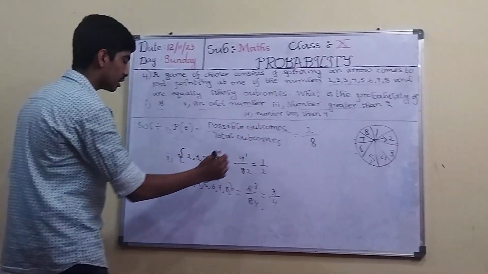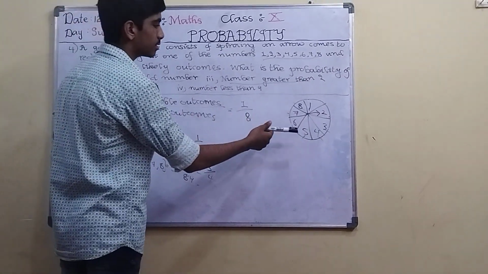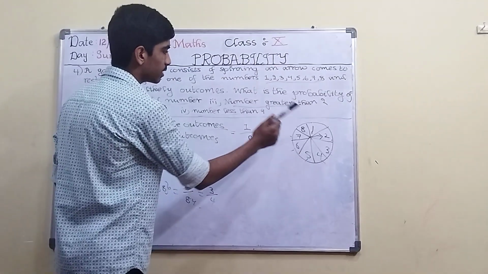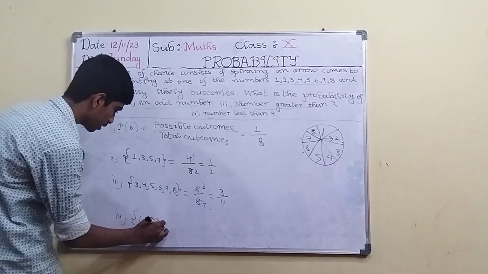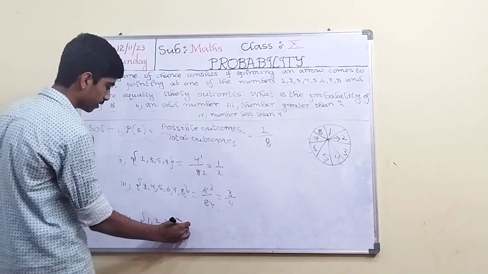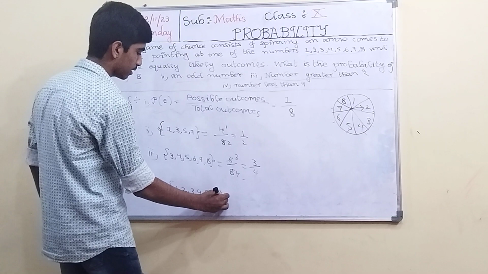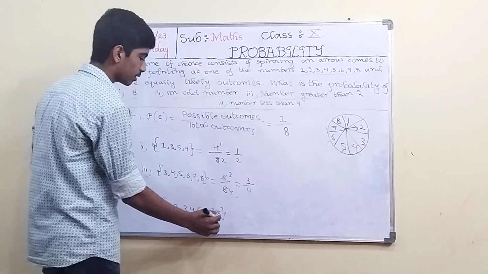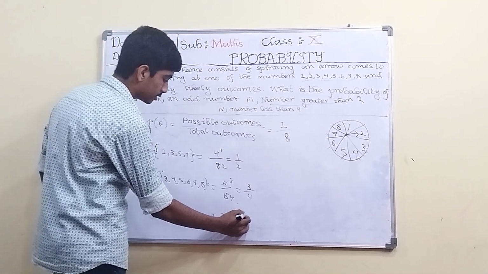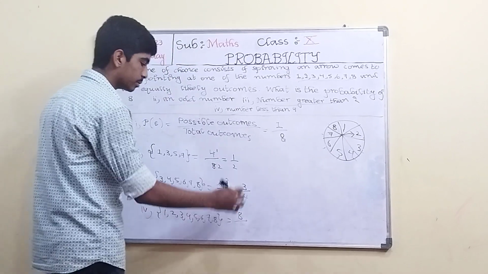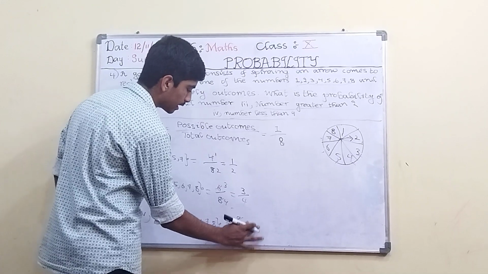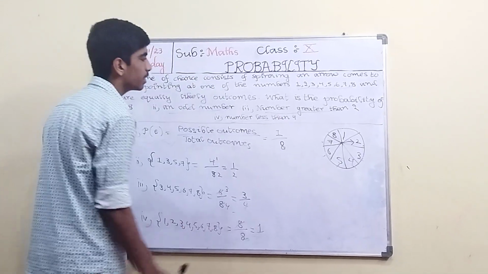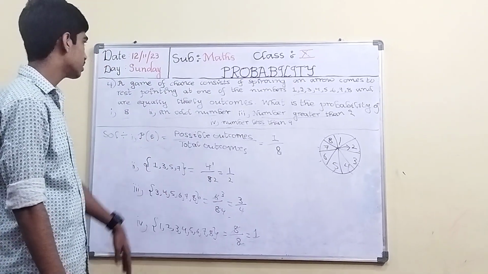And the last question is number less than 9. What are the numbers less than 9 in this game? 1, 2, 3, 4, 5, 6, 7 and 8. So write 1, 2, 3, 4, 5, 6, 7 and 8. These are the possible outcomes. 8 are there. So 8 by, what are the total outcomes? 8. 8 by 8 is nothing but 1 because 8 and 8 will get cancelled. So the probability of getting a number less than 9 is 1. So this is the fourth question.